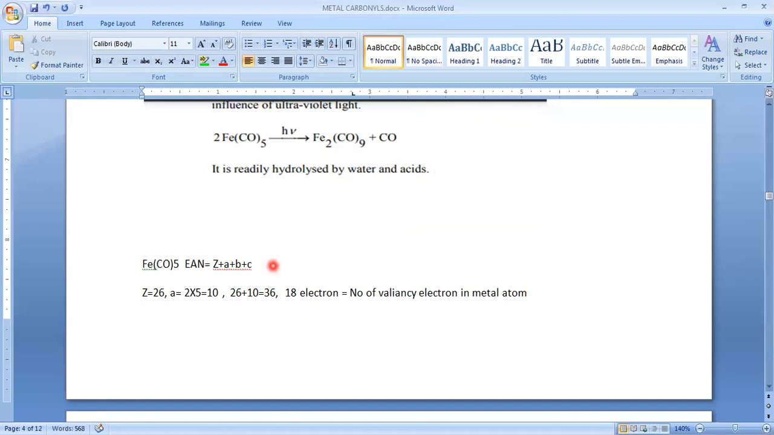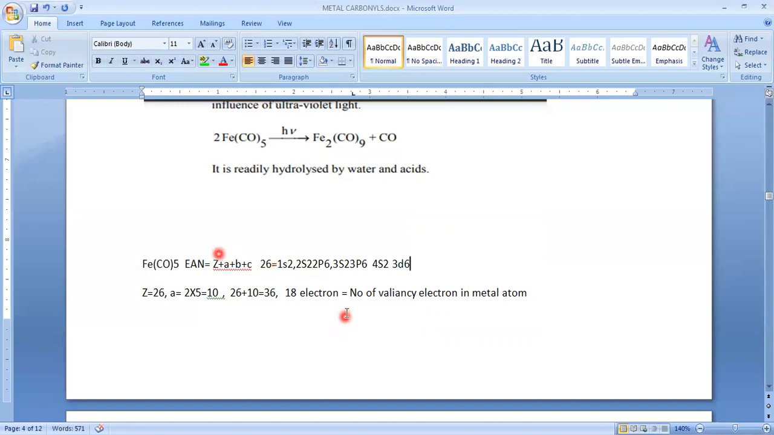If you write the electronic configuration of iron, atomic number 26, how can we write it? 1s2, 2s2, 2p6, 3s2, 3p6, then 4s2, then 3d6.